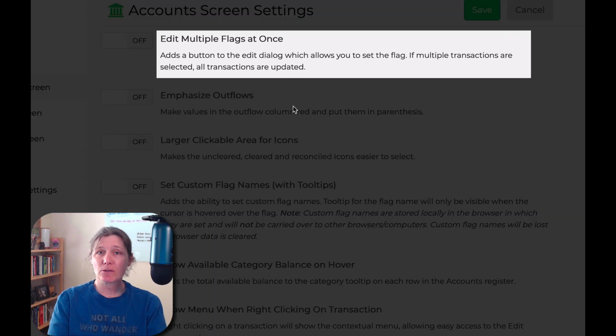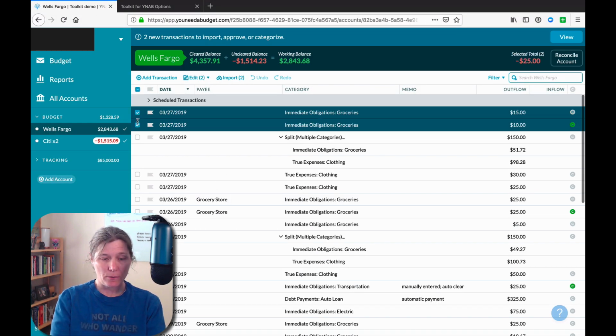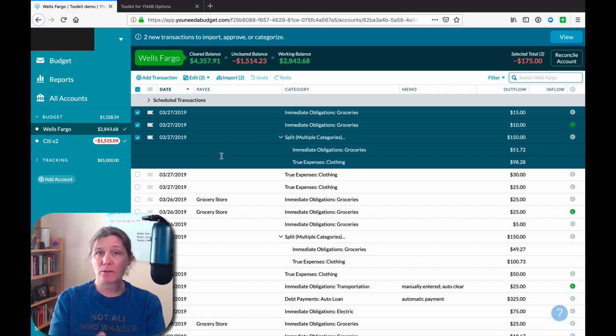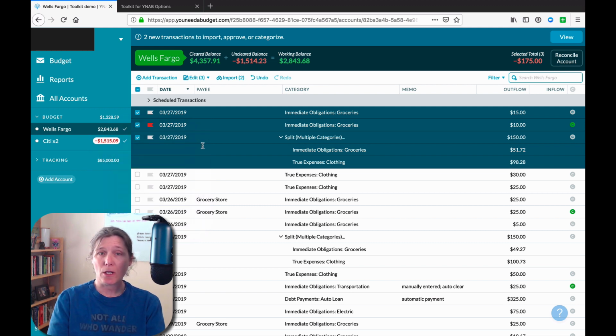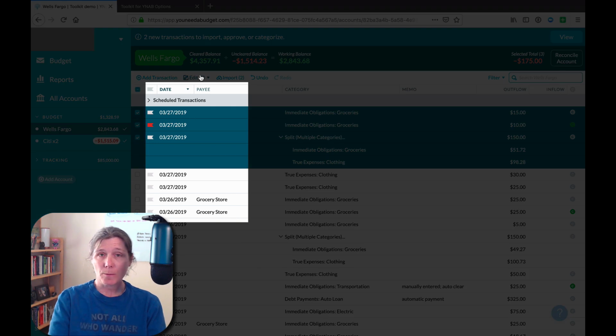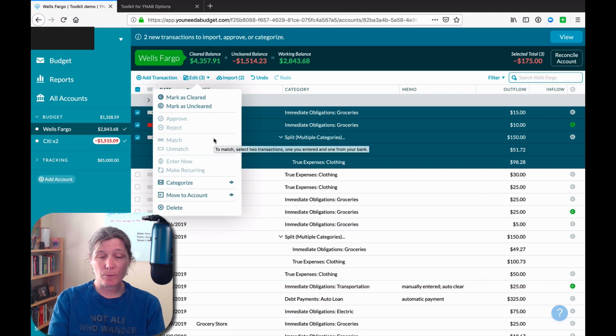Okay, so moving on, let's look at the next setting, which is edit multiple flags at once. So looking first at the default behavior, we can come in here and create and select multiple items. And then if we click on a flag and change color, it changes the color of just that one flag. So here in the inline editing, we can only edit one flag at a time. If we come up into this edit menu, there's no option up here that has anything to do with the flag. So we can't edit the flags through this edit menu.